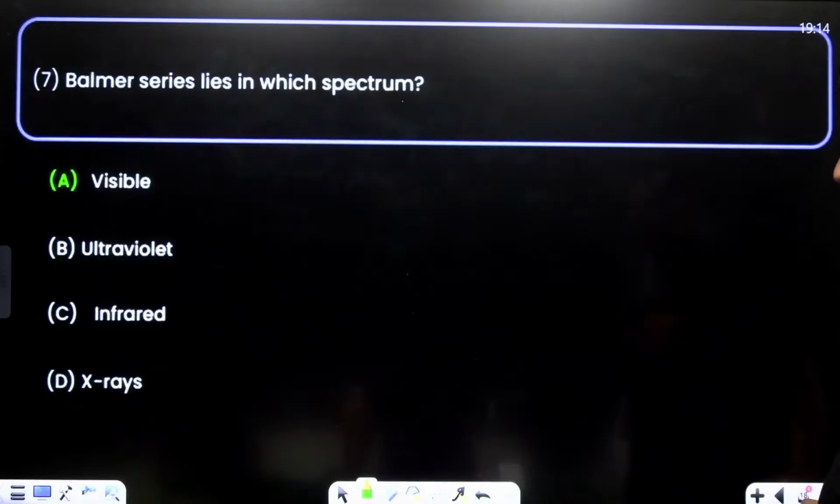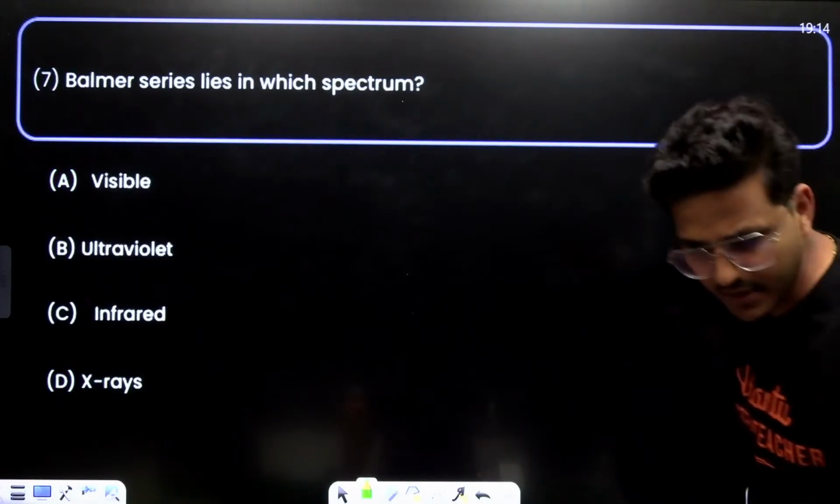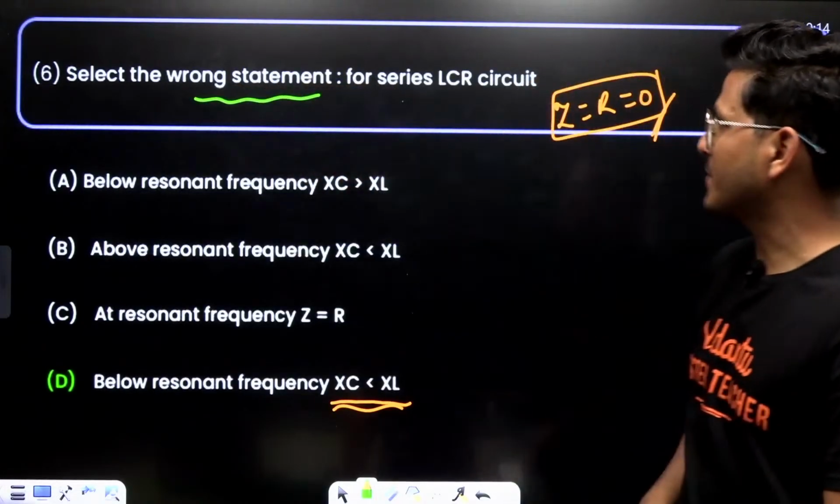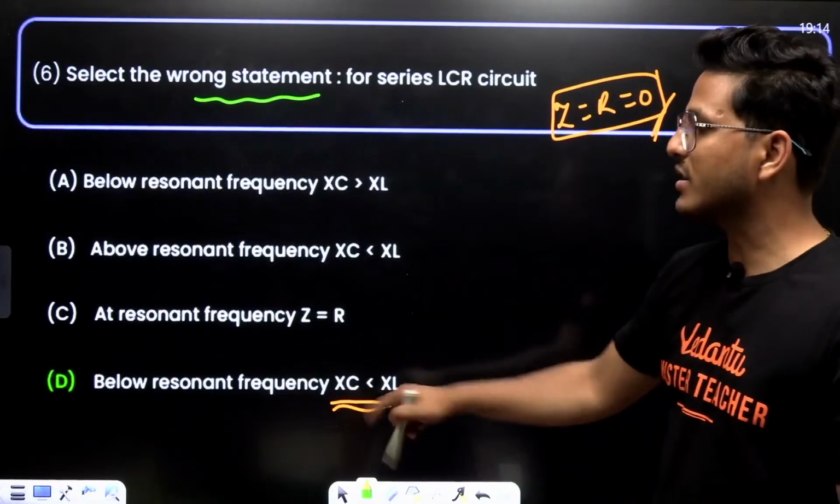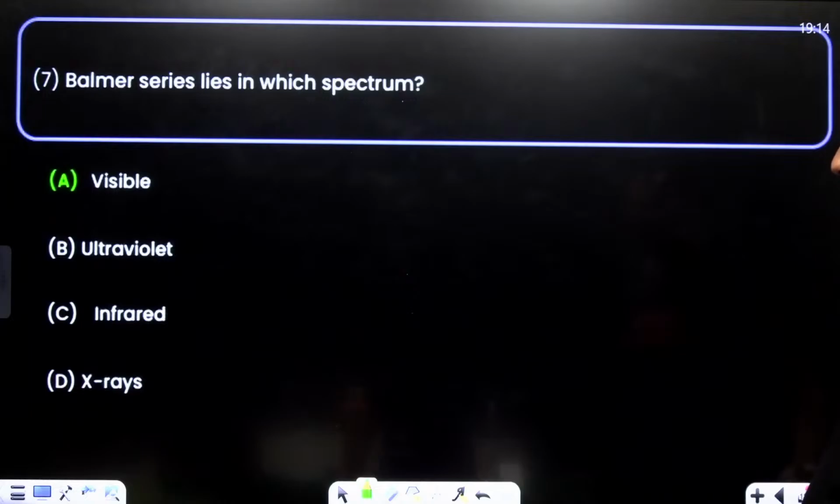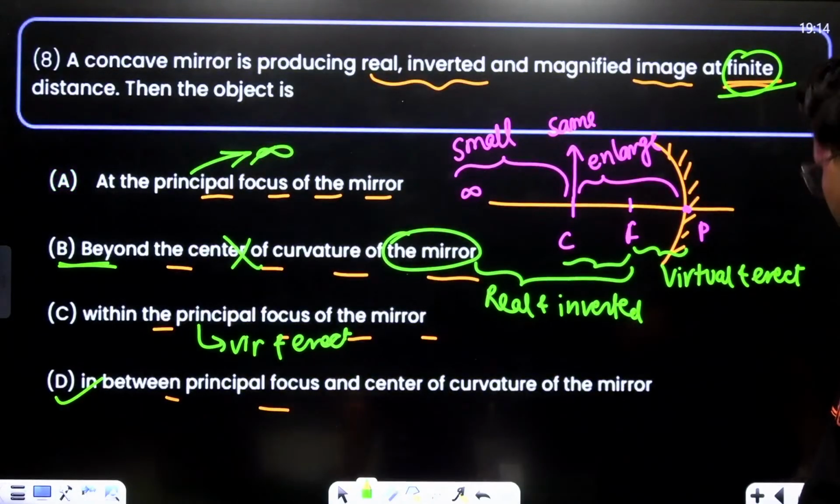Right. Yeah, Manish, I think. Manish, see, select the wrong statement for LCR circuit. Alright? Okay. Now, moving to next.